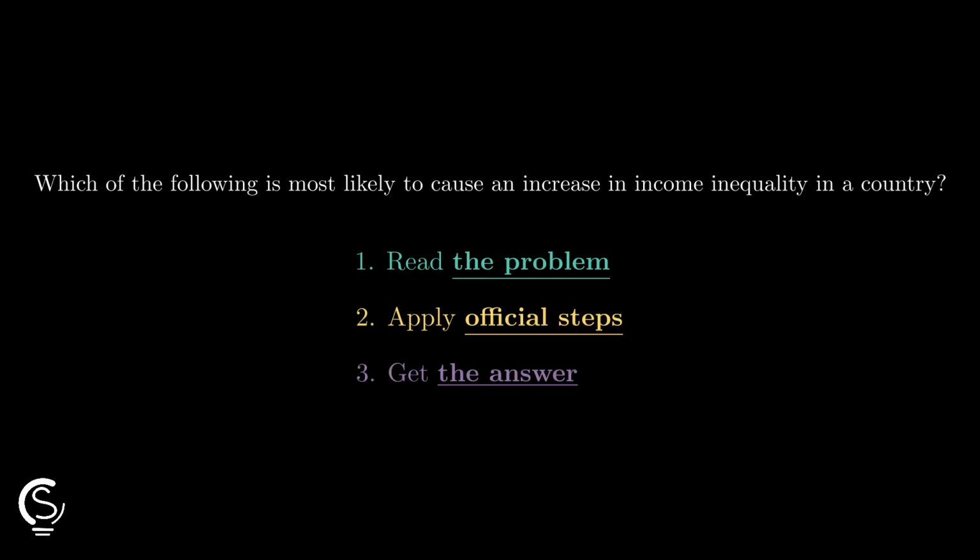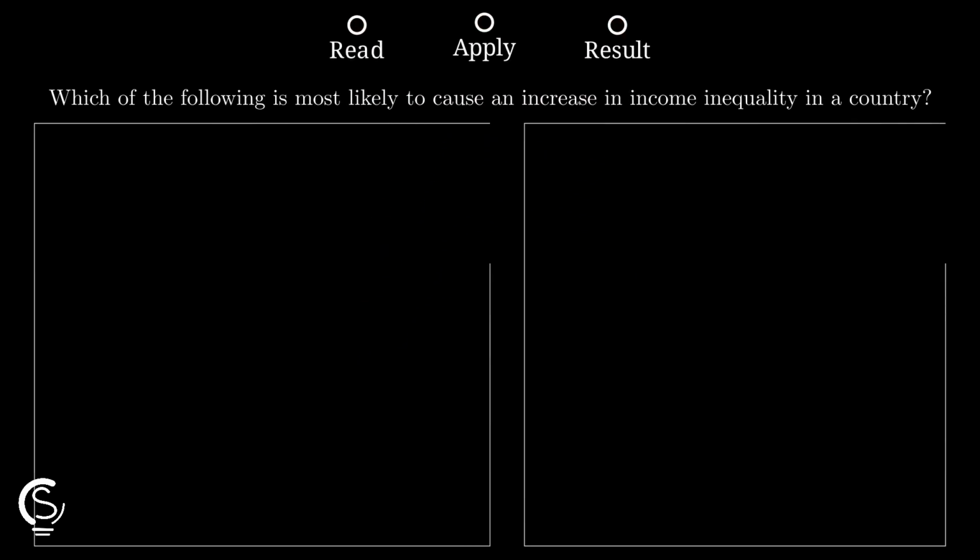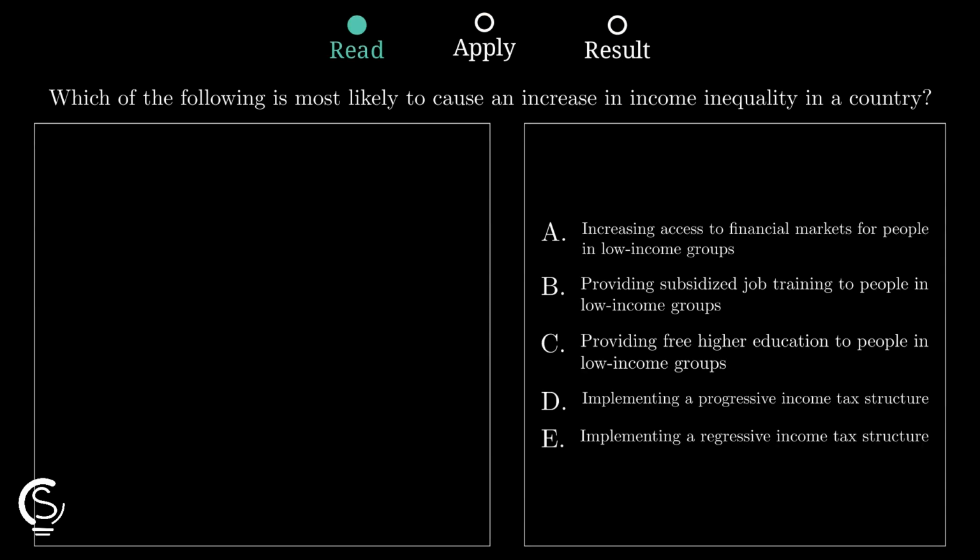Income inequality can be tricky to solve quickly, but we will find the policy that widens the gap between the rich and the poor now. Income inequality increases when policies place a heavier financial burden on lower earners. We need to identify which specific tax structure or economic policy actually makes the wealth gap much wider.